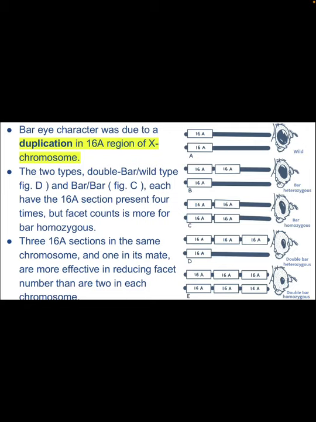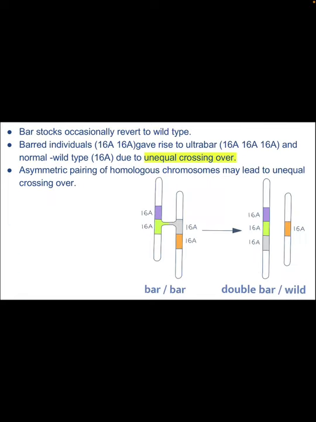In figure D, the duplication has occurred twice in the same arm of the homologous chromosome, giving the double bar heterozygous phenotype. In figure E, the duplication has occurred twice in both the arms of the homologous chromosome, thus giving the double bar homozygous phenotype. In figure C and figure D, each have the 16A section present 4 times, but facet count is more for bar homozygous. Hence, three 16A sections, two in the same chromosome and one in its mate, are more effective in reducing the facet number than are 2 in each chromosome.